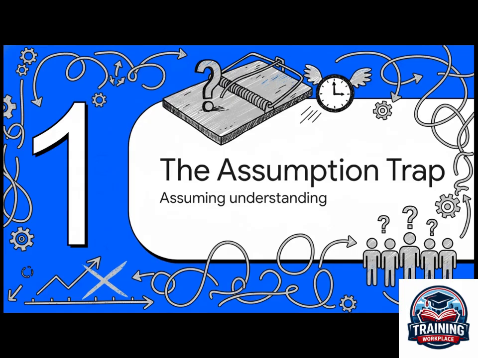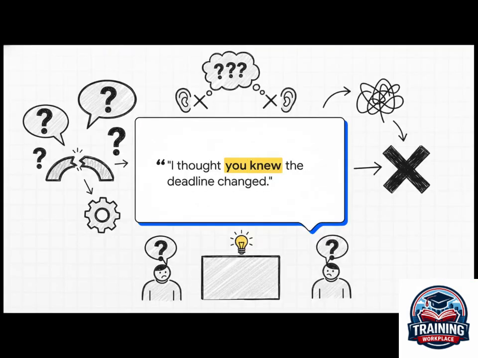All right, let's start with one of the most common and sneakiest failures out there: the assumption trap. This is what happens when we believe everyone shares the same understanding, but we never actually check to make sure. It's the silent killer of project timelines and team alignment. How many times have you heard something just like this? Or, let's be honest, maybe even said it yourself. This is the assumption trap in action.